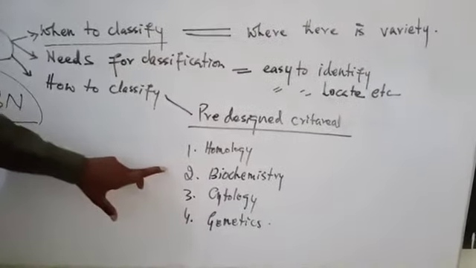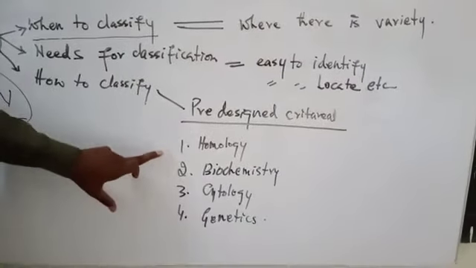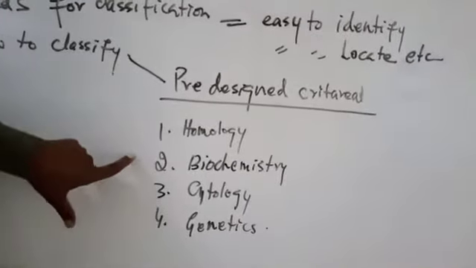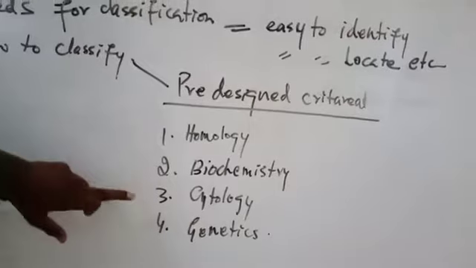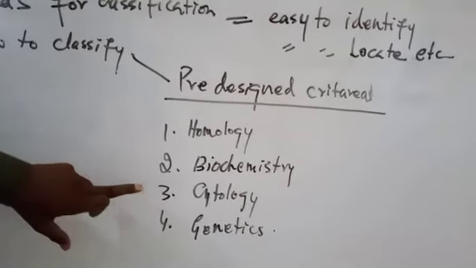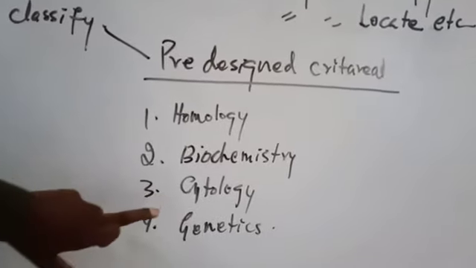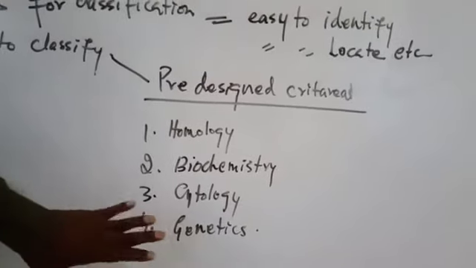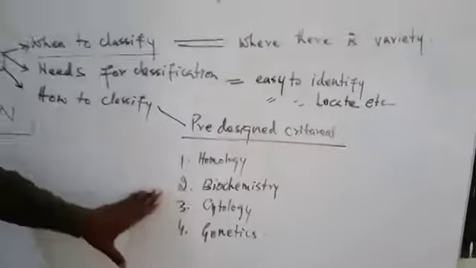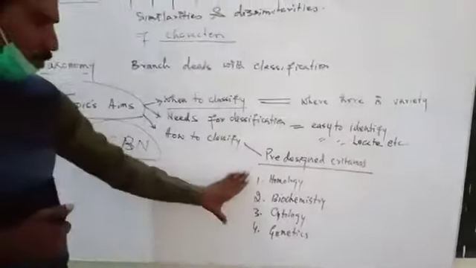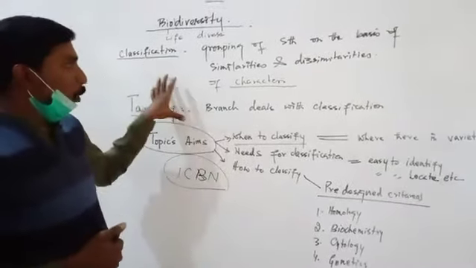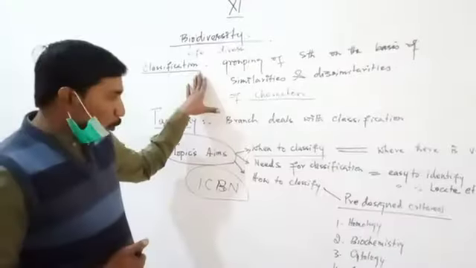The second one is biochemistry, the study about biomolecules found in living organisms. The third one is cytology, the study about cells. And the fourth one is genetics, the study about genetic material. These are the 4 criteria. On the basis of these four criteria, we can classify living organisms in various groups.